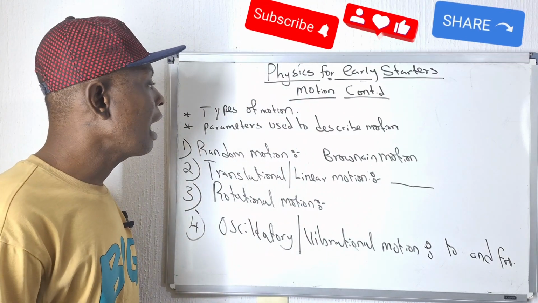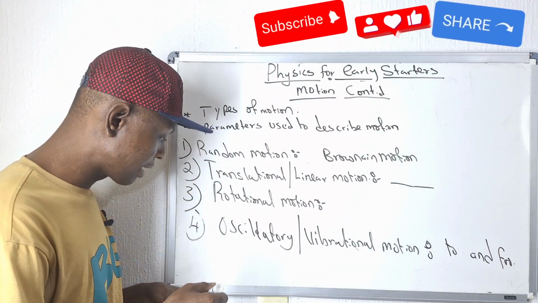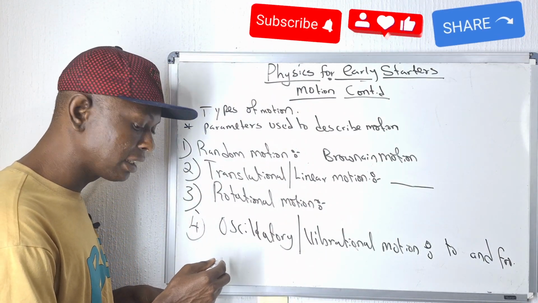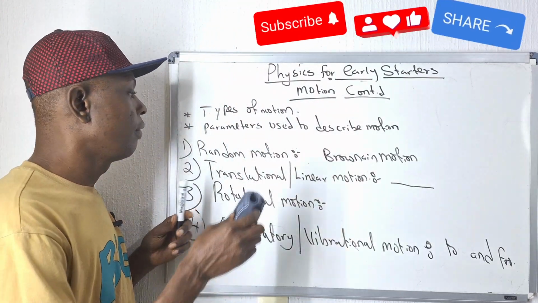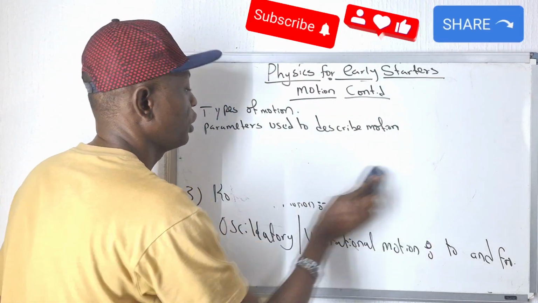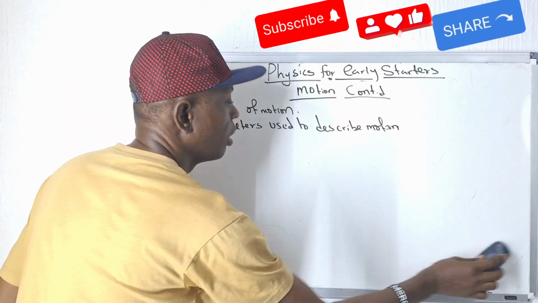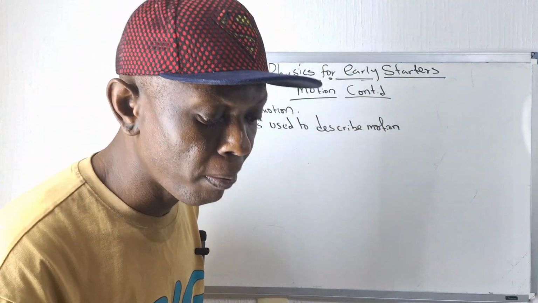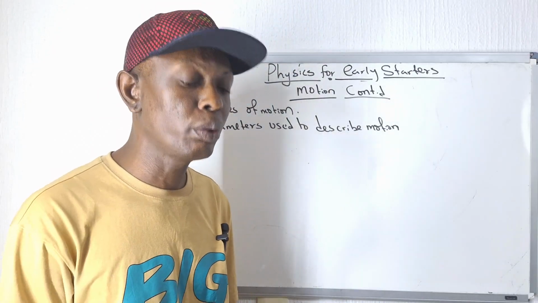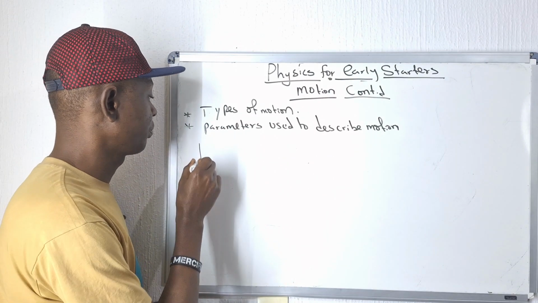Then another aspect of motion we will look at is the concept of relativity. That is relative motion. Some people classify it as a type of motion, but it is a concept on its own. Relative motion